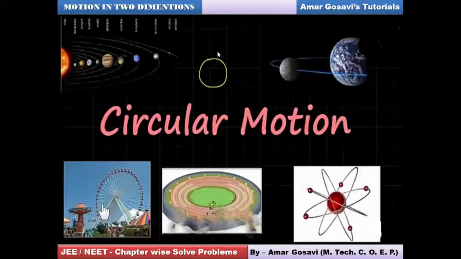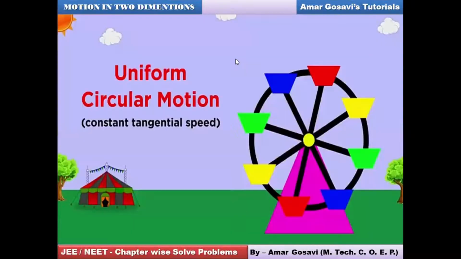Friends, let's start discussing circular motion in greater detail now. So we define circular motion. We have already defined it as the motion of a particle moving along the circumference of the circle. So you can see here the buckets on the periphery, they are performing circular motion in this particular case.